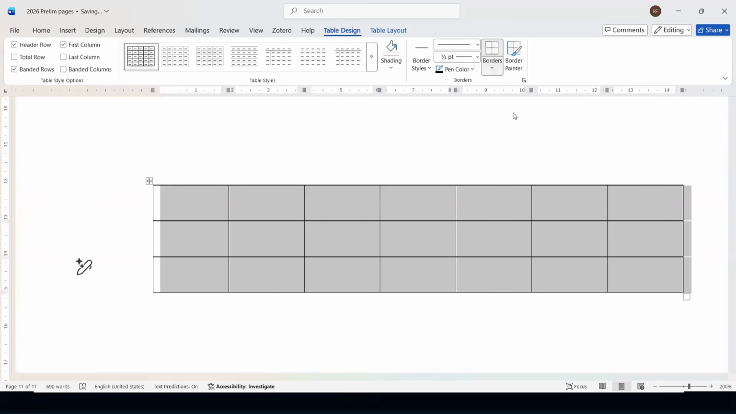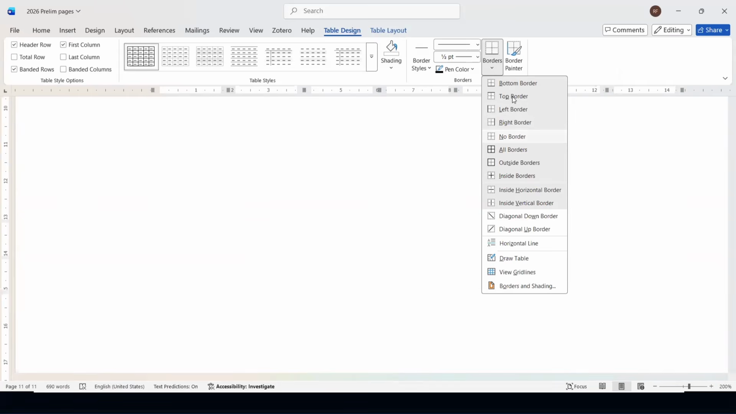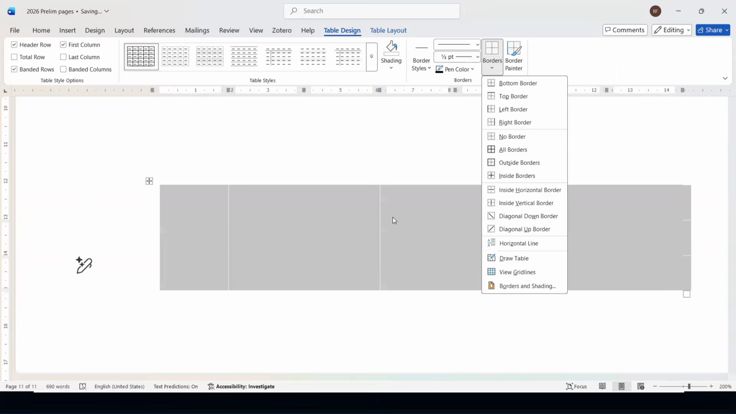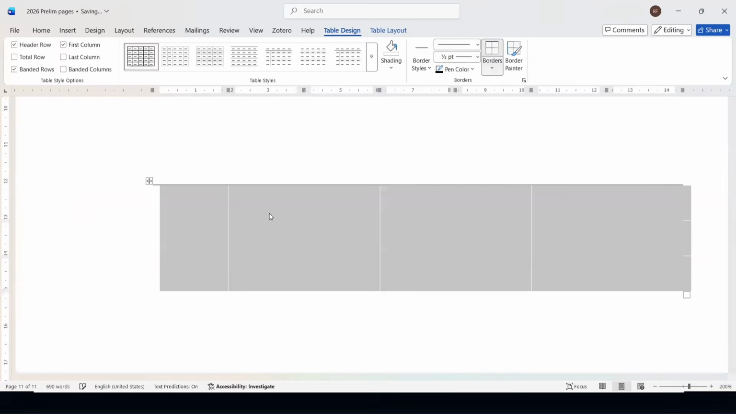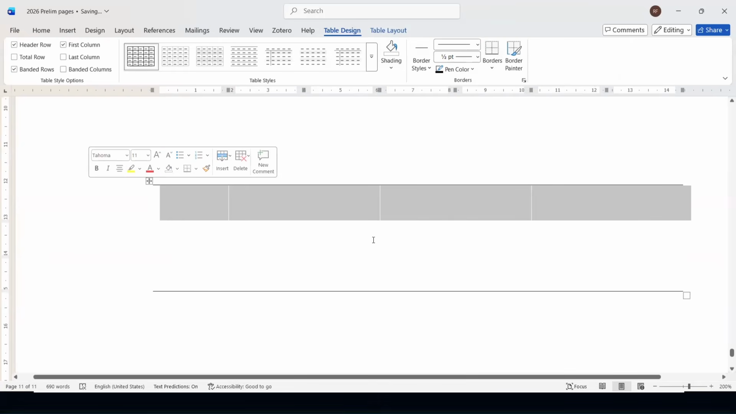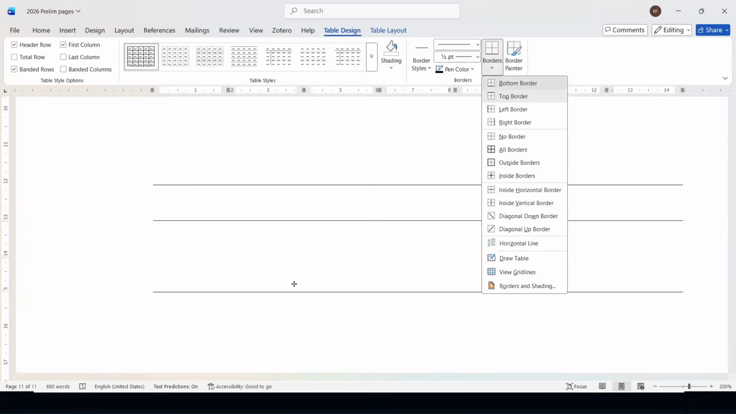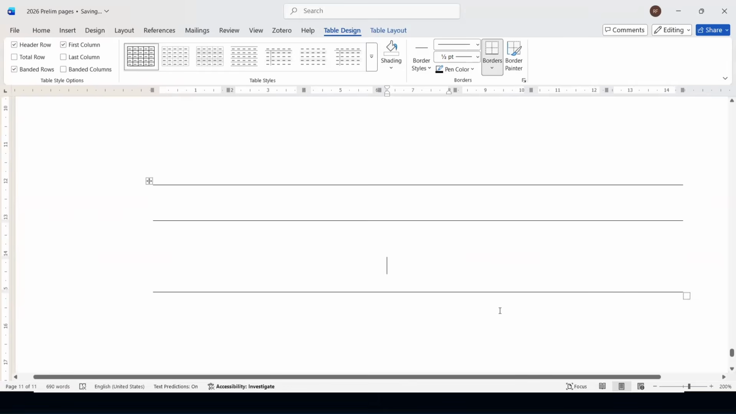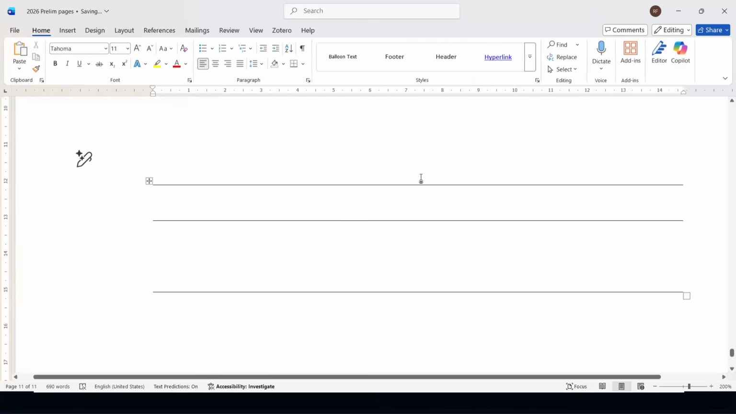Go to table design, click borders. You may click no borders, click borders again, click top border, click bottom border. And then highlight the first row, click borders, choose bottom border. So basically the table looks like this. Do not insert lines. Okay? Because it's going to be a nightmare for you if the lines will keep on moving and will not contain the texts as desired.